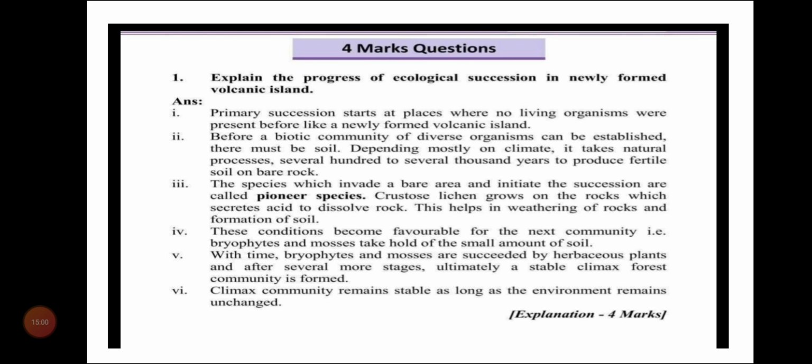With time, bryophytes and mosses are succeeded by herbaceous plants, and after several more stages, ultimately a stable climax forest community is formed. Thus, the climax community remains stable as long as the environment remains unchanged. So, these points you have to write if the question is asked for 4 marks.